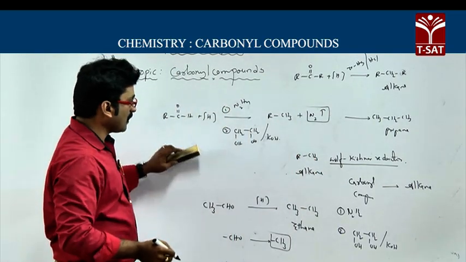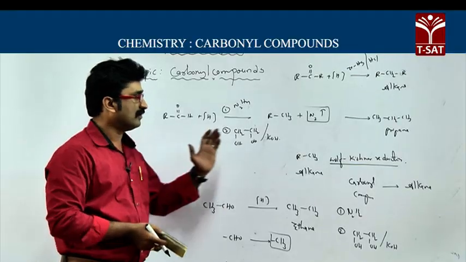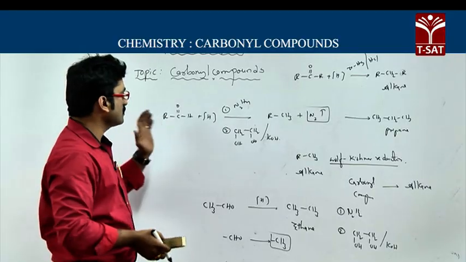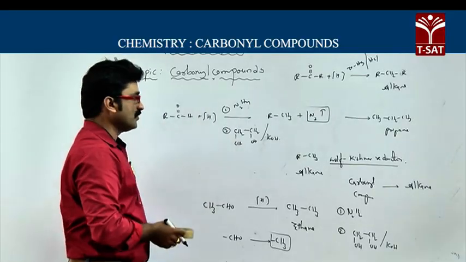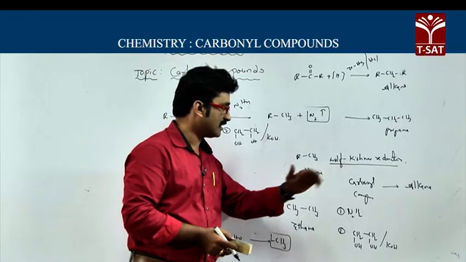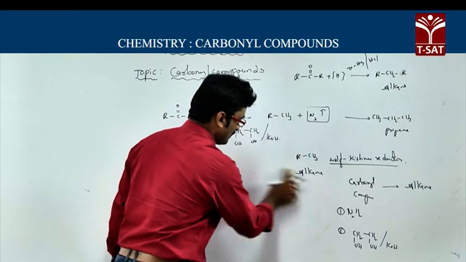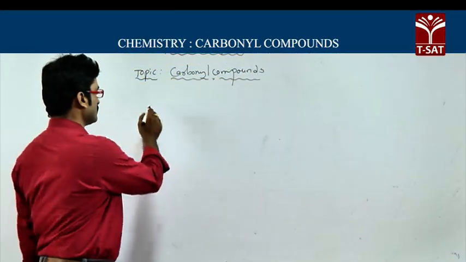Okay, so therefore aldehydes or ketones on Clemmensen reduction or Wolff-Kishner reduction give alkanes. These two are very important, and you have to remember the reagents used in Clemmensen reduction as well as in Wolff-Kishner reduction. Now we will go for oxidation of aldehydes and ketones. The next one is oxidation.